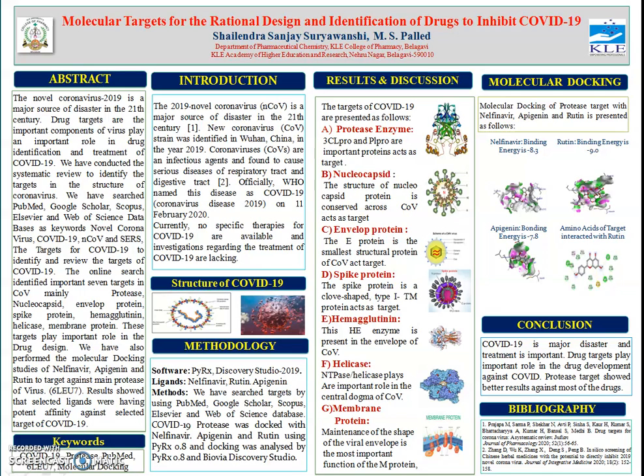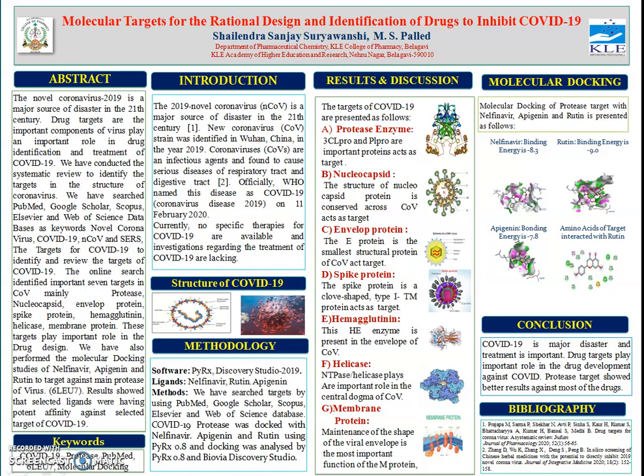Coming towards the results and discussion, we have found several targets in COVID-19 which include the protease enzyme, nucleic acid, envelope protein, spike protein, hemagglutinin, helicase and membrane protein. The molecular docking results showed that for nelfinavir the binding energy was minus 8.3, whereas rutin was found to be minus 9.0 and apigenin showed minus 7.8.